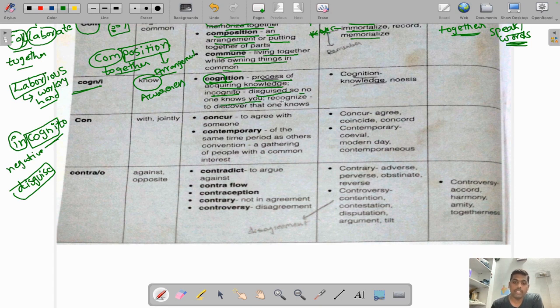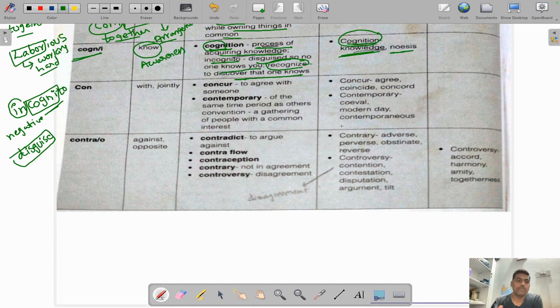Now coming to the next one, recognize means to discover that one knows. It is a very common word, guys. Recognize means just identifying something, or to discover that one knows. Now coming to the synonyms. For cognition, the synonym is knowledge. Cognition means acquiring knowledge, so knowledge is a synonym. Let us go to the next one, guys.